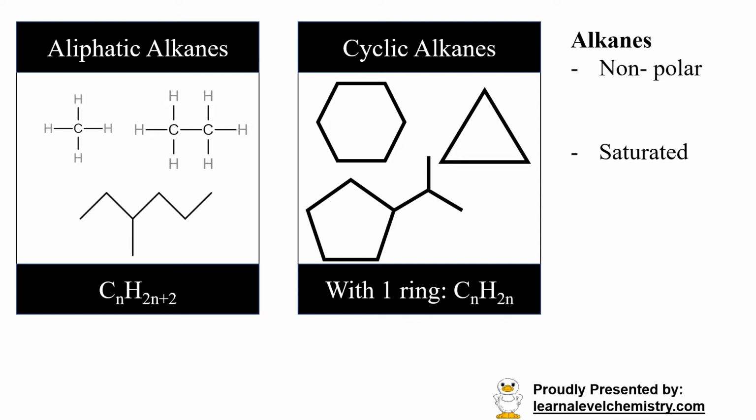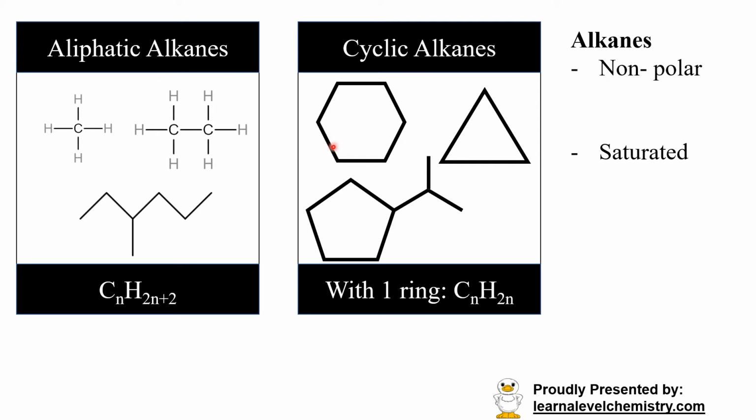If you have an alkane that doesn't have a ring structure, then its general formula will be CnH2n+2, where n is the number of carbons. But if you have an alkane with a ring structure, then for each ring that it has, the number of hydrogens will decrease by 2.